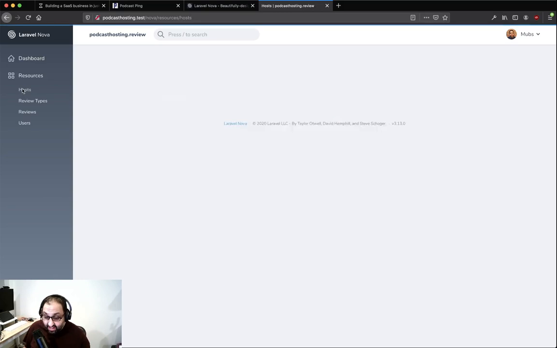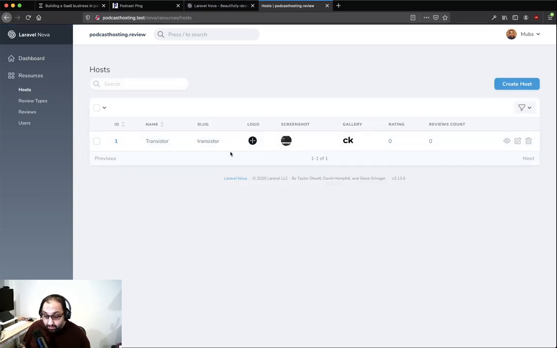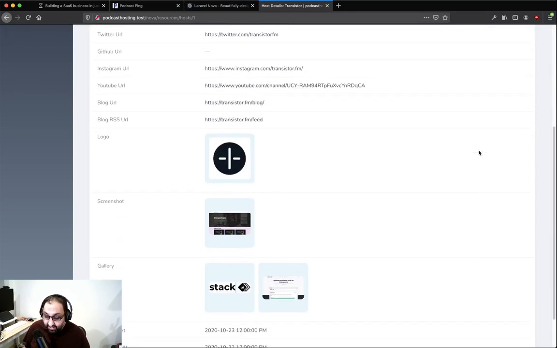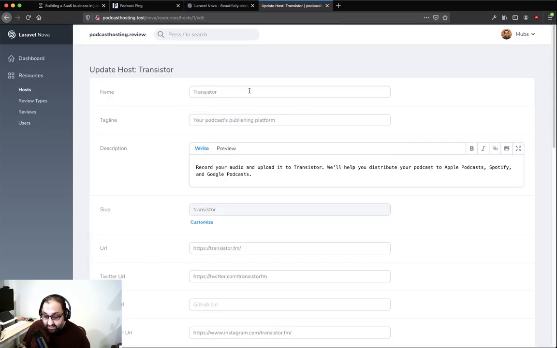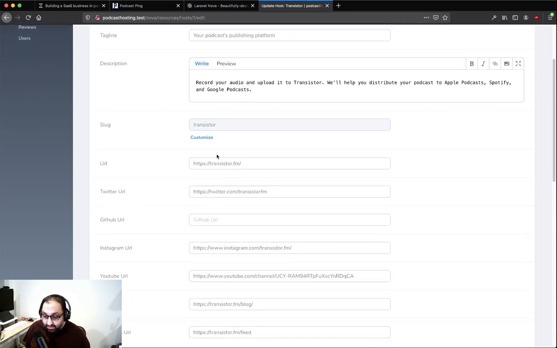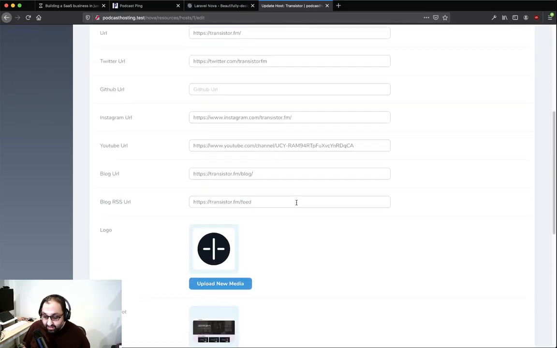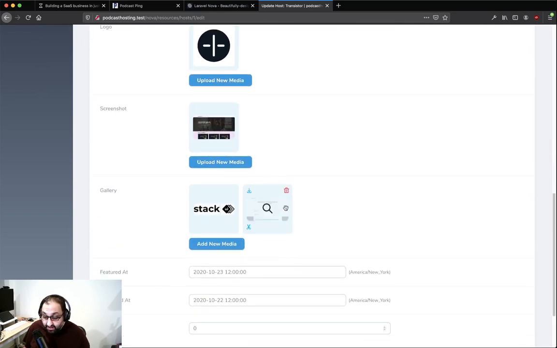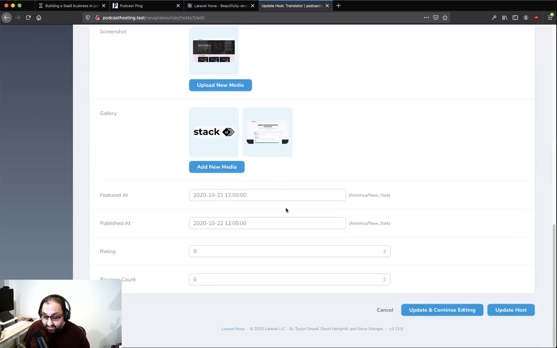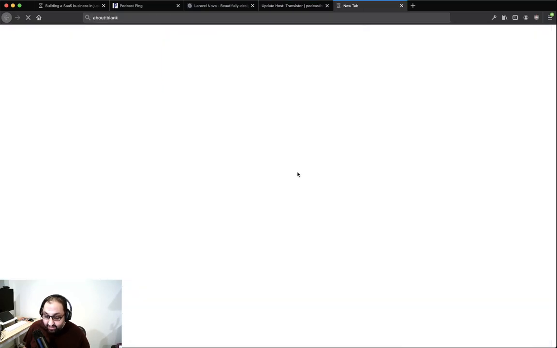You can see how there's a form, and there's a whole section for the hosts. You can see all the fields, and you can edit the fields. So this is the name of the host, the tagline we want to use, the description, the URL, all that kind of stuff. And this is where we have the media library to manage all that. Then you can set the publication dates, things like that.